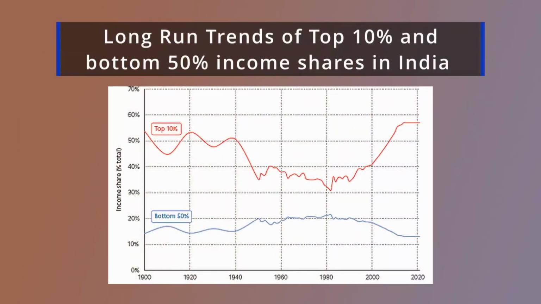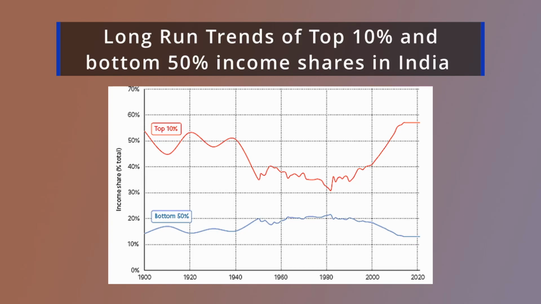This figure shows the historical trend of income inequality. Here they considered the top 10% as well as the bottom 50% income share. The red line indicates the trend of the income share of the top 10% people, whereas the blue line indicates the trend of the income share of the bottom 50% people. If you consider the trend of the income share of the top 10% people, then it was more than 50% in 1900.